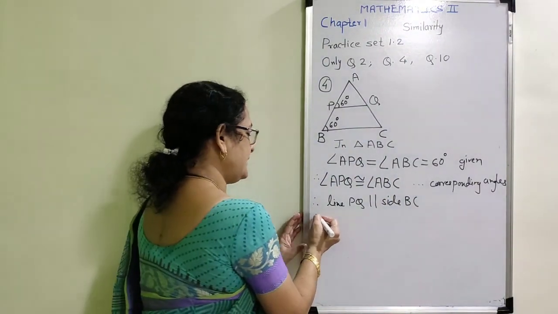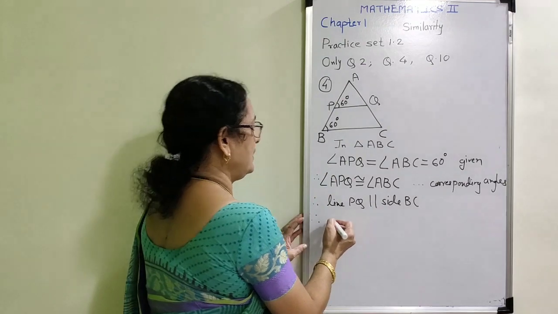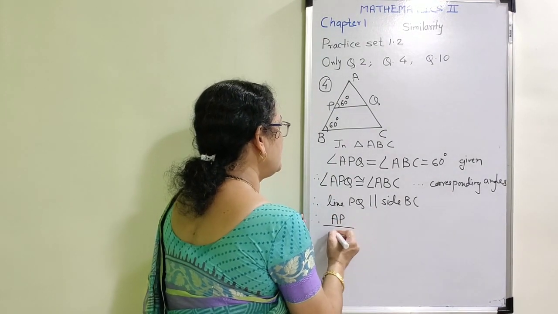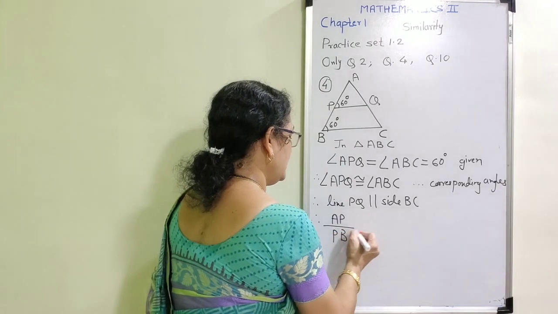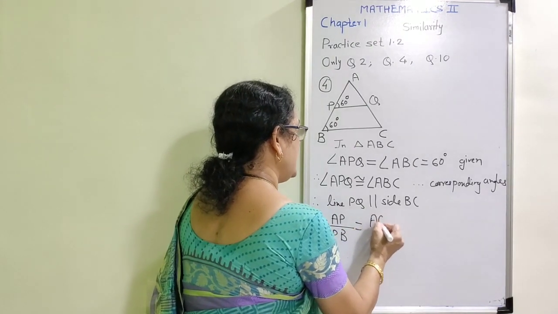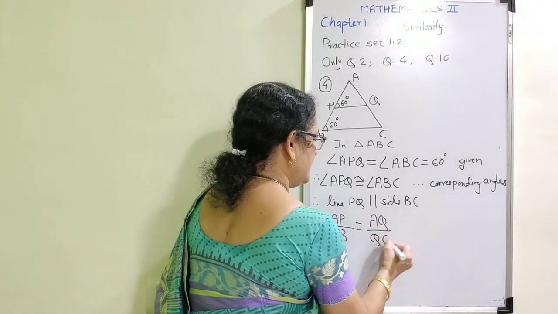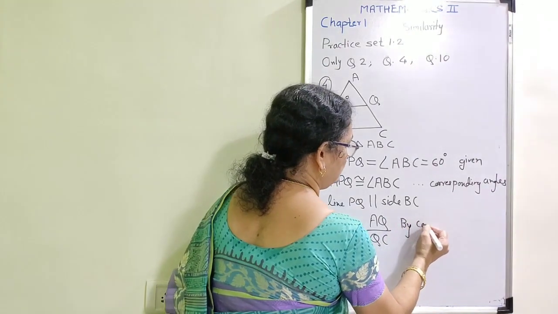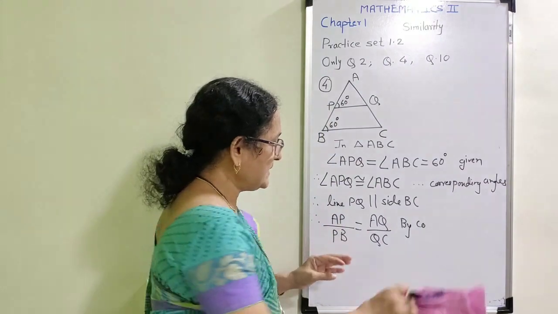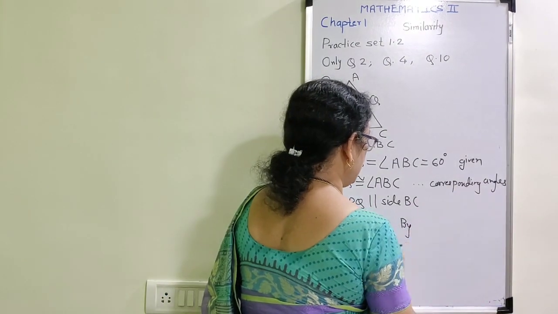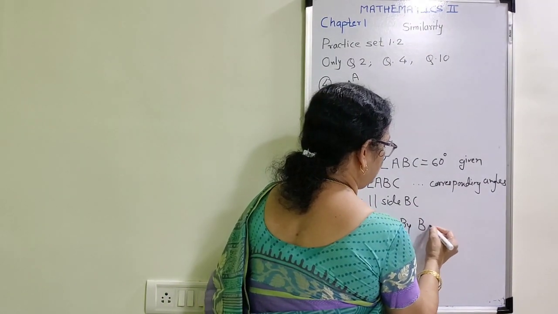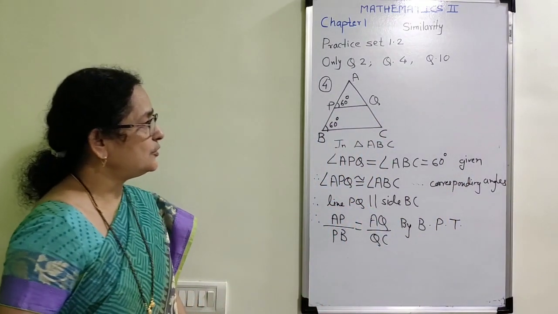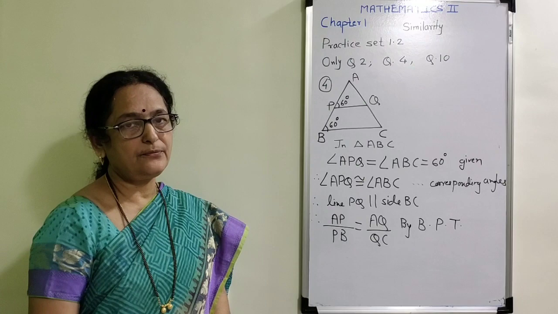And since in a triangle the lines are parallel, we can write therefore AP upon PB is equal to AQ upon QC by basic proportionality theorem. Now this is the solution of our question number 4.